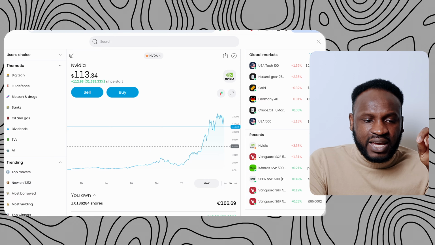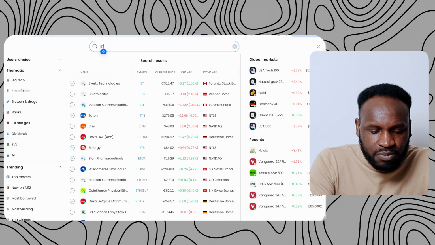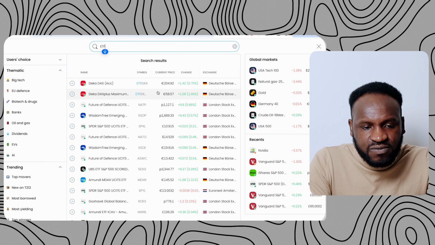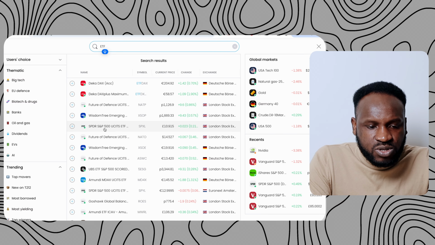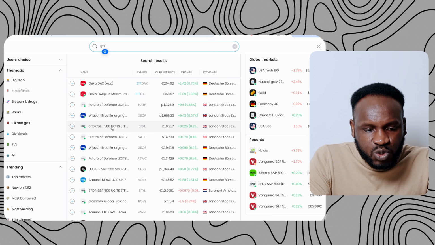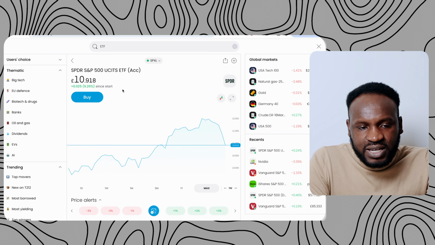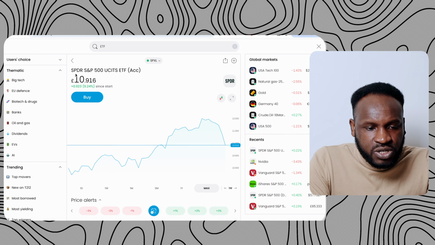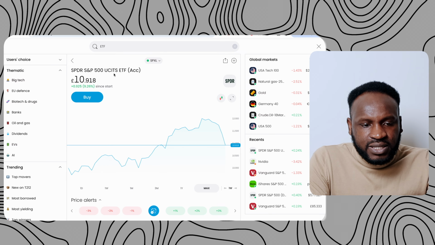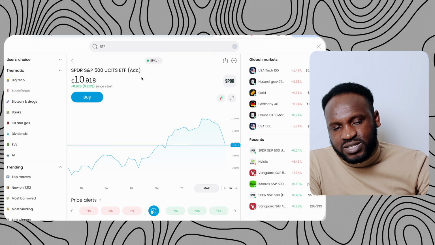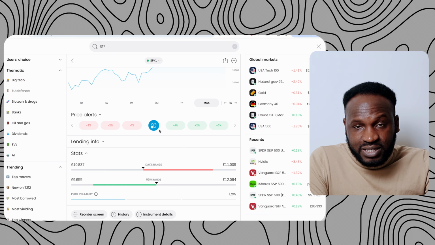But when you invest in something like the S&P 500, once I type ETF here, it's going to show a lot of ETFs that you can invest your money in. Let us say, like I've showed you, you invest in this one. The ticker code of this one is SPSL, and that is the ticker code of this share, which is the SPDR S&P 500 UCITS ETF, which is accumulate. And if you scroll down, you are going to still look at everything that is happening to this company.